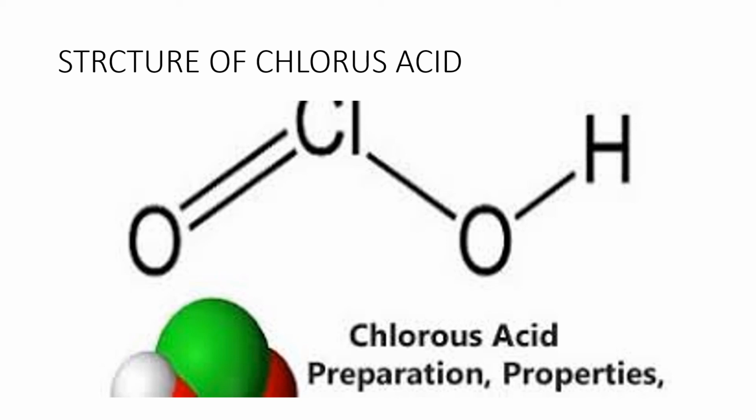It is also a bent shape molecule. When it undergoes ionization, it produces the chlorite ion, ClO2 minus, the chlorite ion.